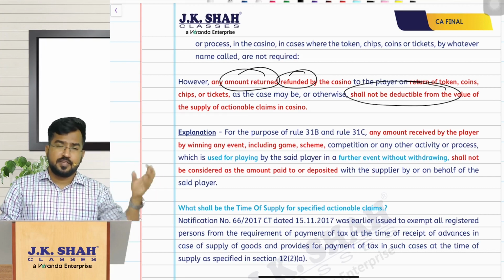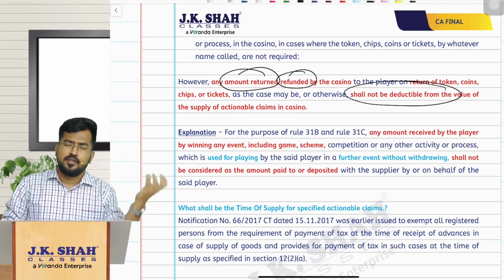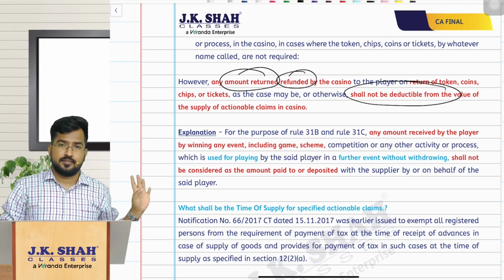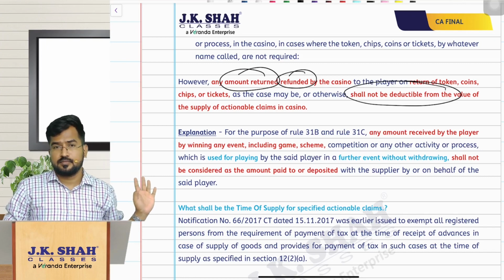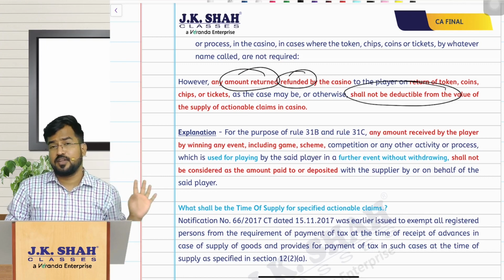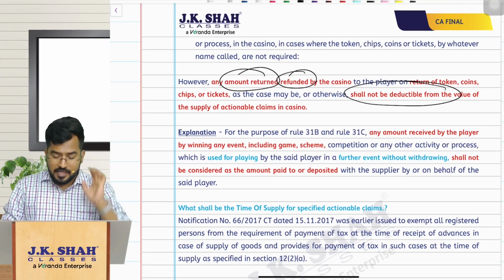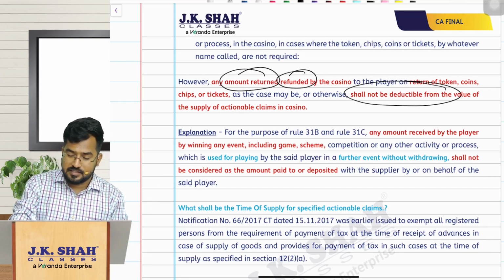However much is returned tomorrow, because you are not playing later on or because of refunds, that amount will not be deducted. Don't ask for deduction there. First, however much you deposited, that's all. On that only we'll pay GST. That will be the value of supply. Once given, gone. But the interesting part is the explanation.